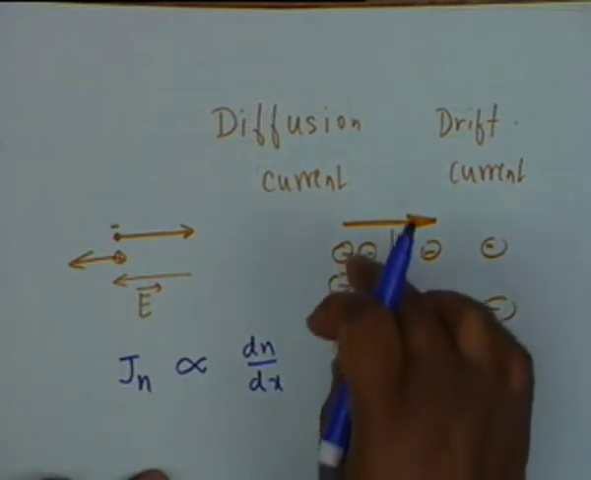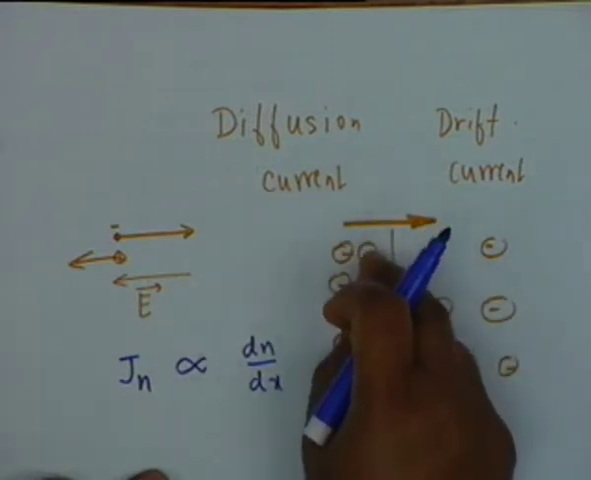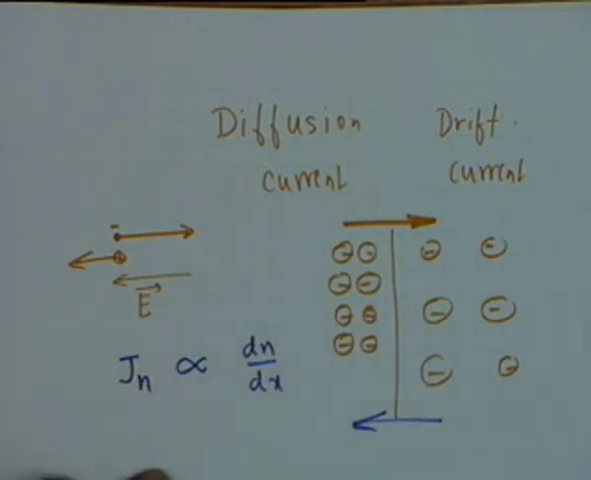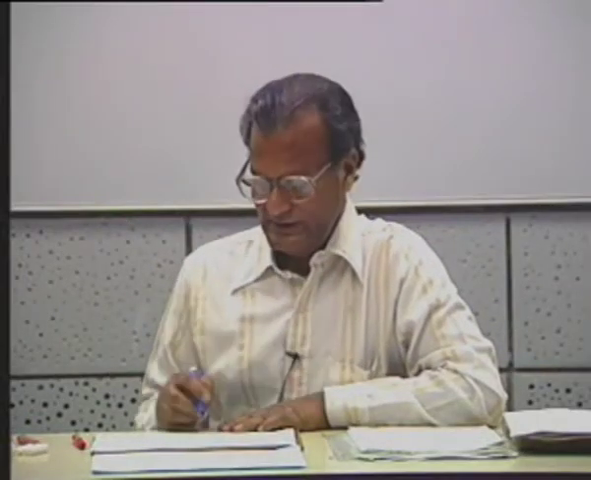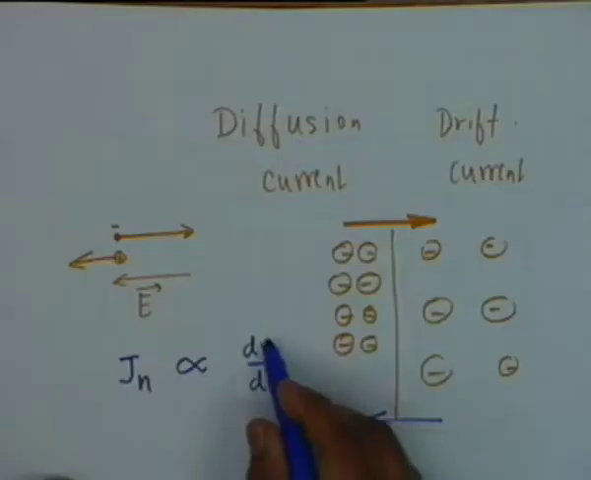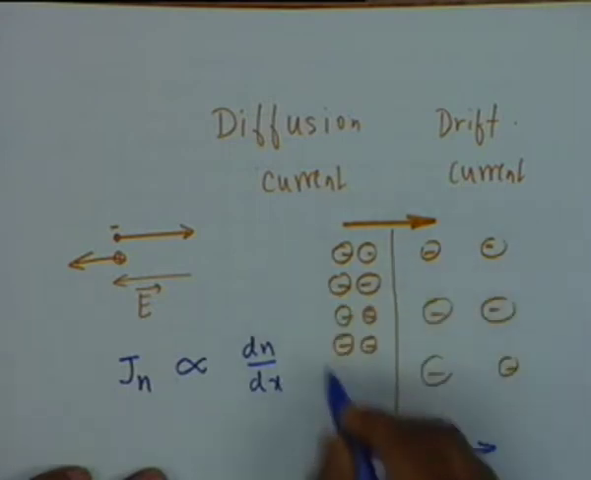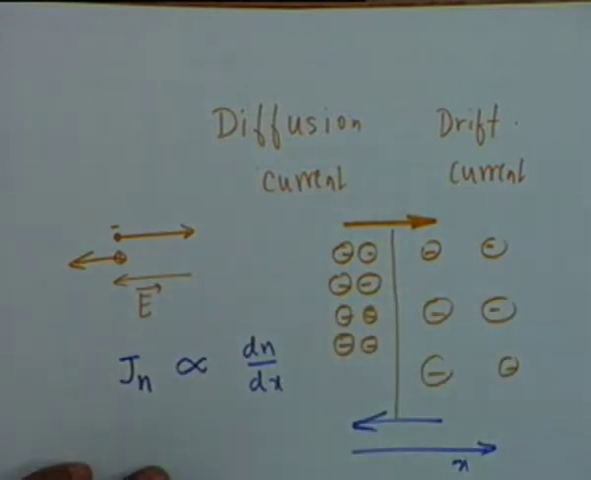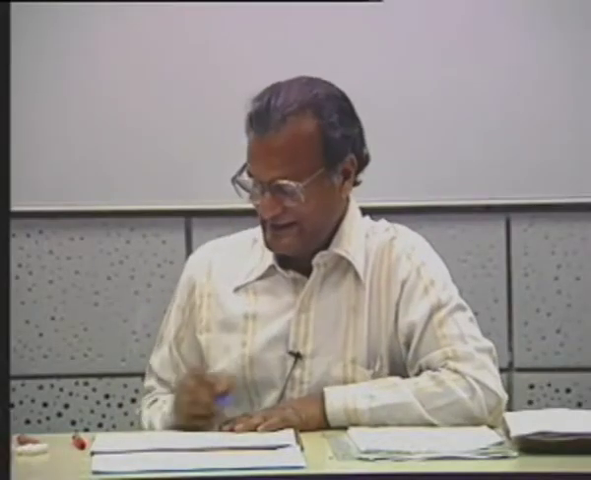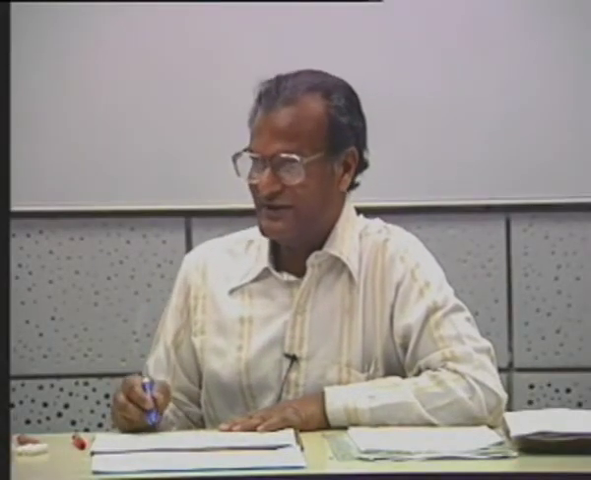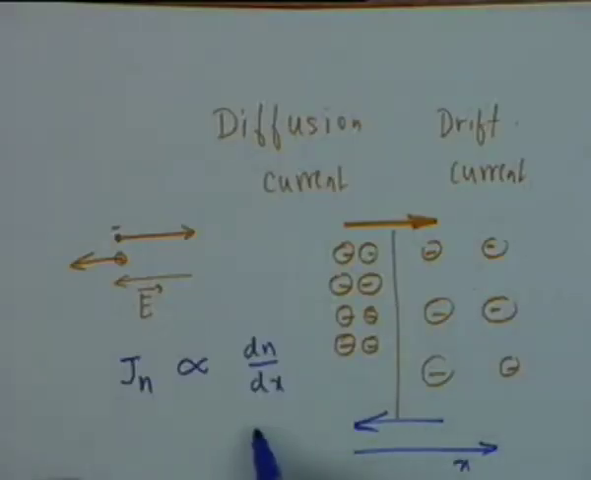If the concentration here is 10 times larger, then the current density shall also be 10 times larger, because the flow is directly proportional to the concentration gradient. If there is no concentration gradient, there is no flow. Alright, the diffusion flow is directly proportional to the concentration gradient dn dx. If this is the direction of x, then what is dn dx in this situation? Obviously negative. As x increases, n decreases, and therefore dn dx is negative. The current flow is in the opposite direction.